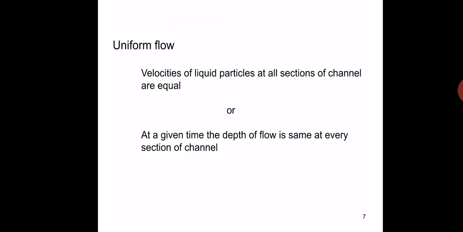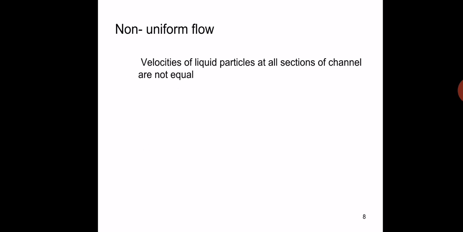Those flows are known as uniform flow. Whereas in non-uniform flows, the velocity of the liquid particles is not the same at all cross sections of a channel.